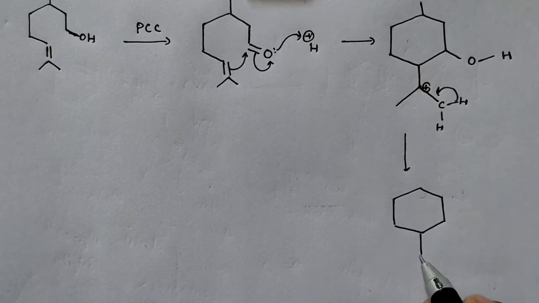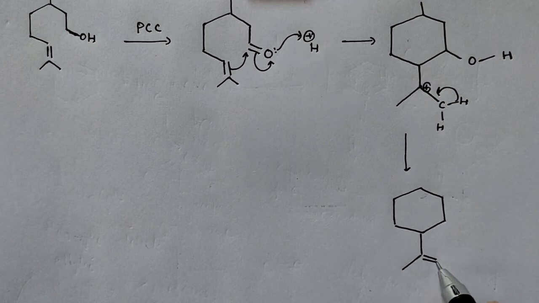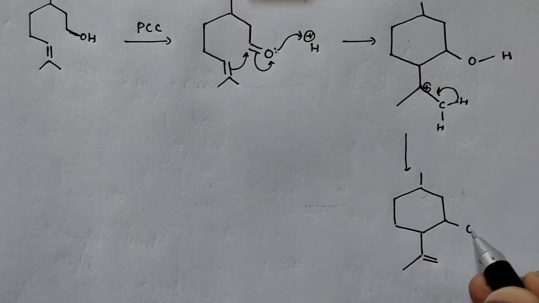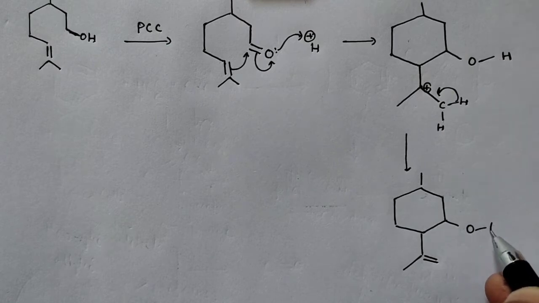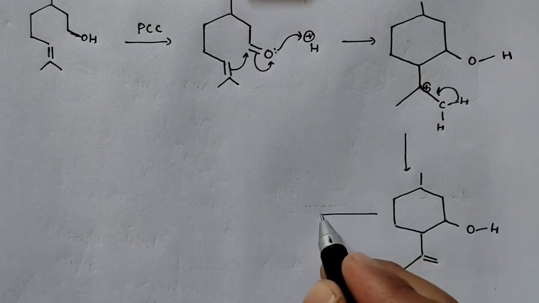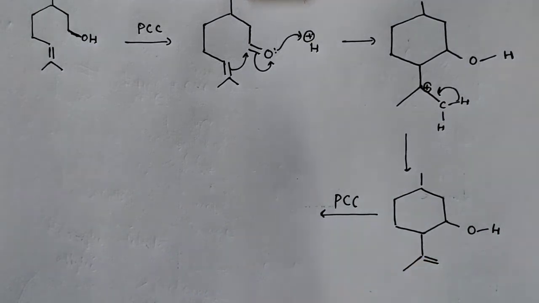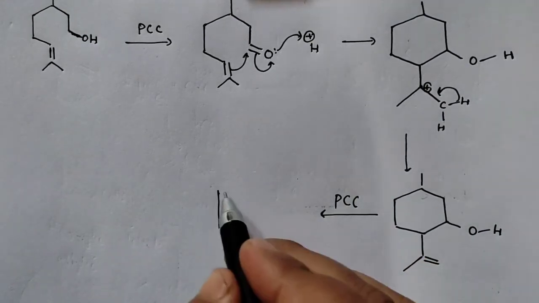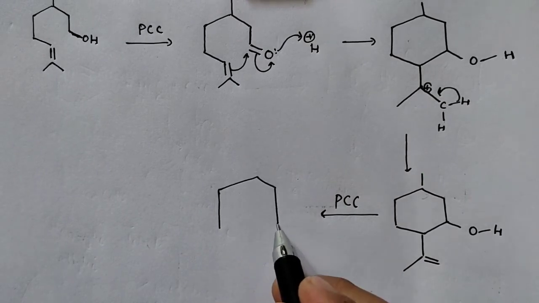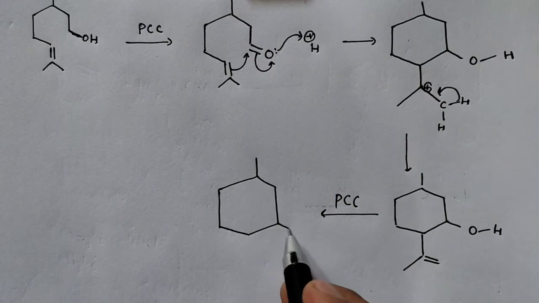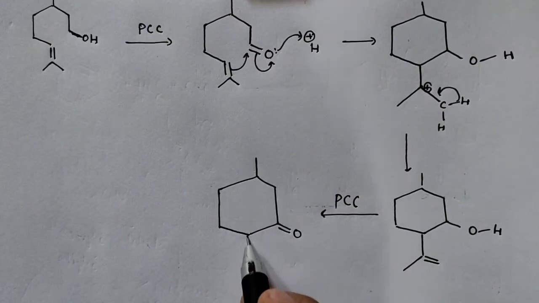So you have the least substituted product here, and then you have C-OH, and then this OH will get oxidized in presence of this pyridinium chlorochromate, and then we have a carbonyl group here. So we'll get this compound. This is C=O, and this is your compound formed.